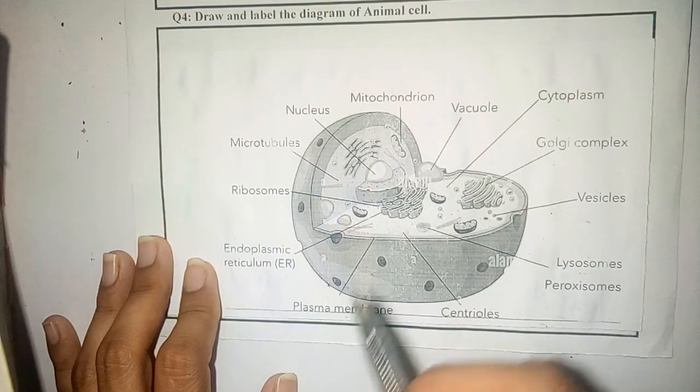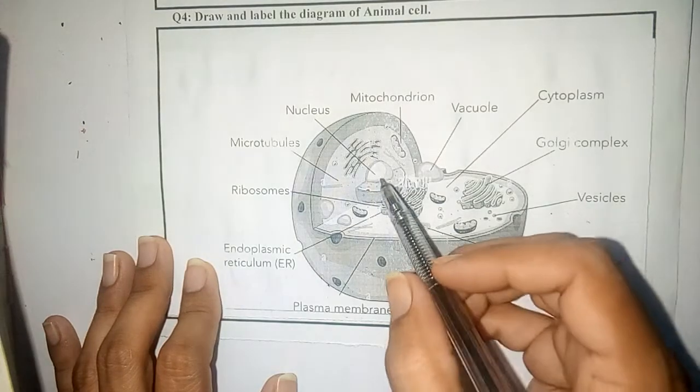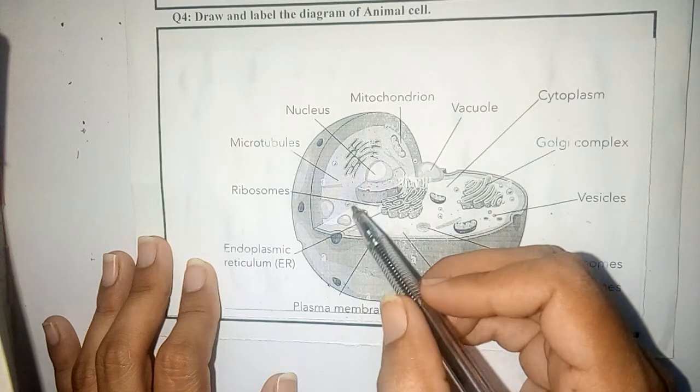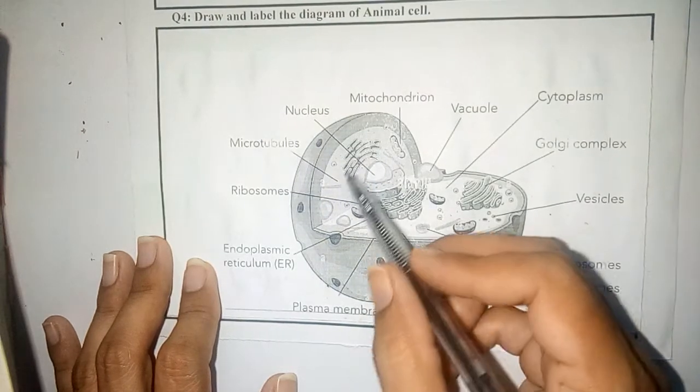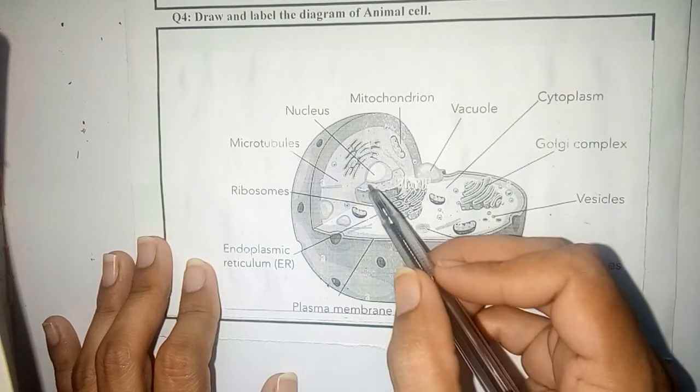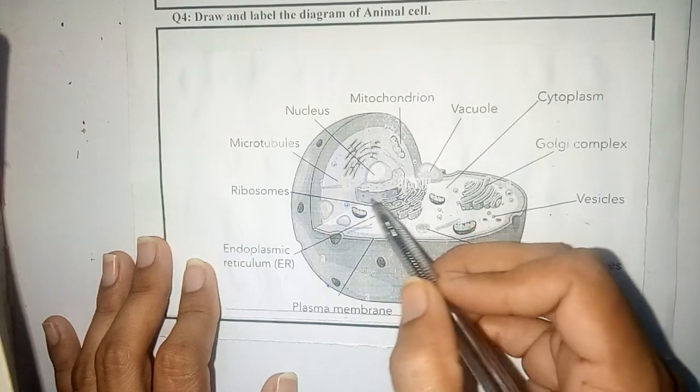So students, you can see here that the nucleus is membrane bounded. It is separated from the semi-transparent fluid by an envelope known as the nuclear envelope.